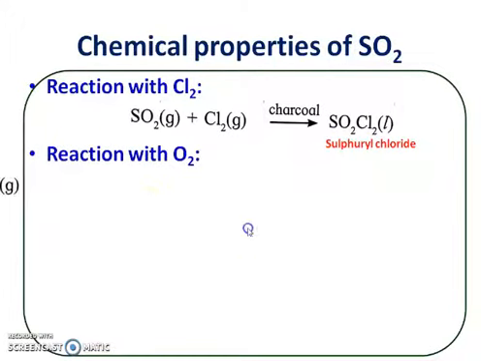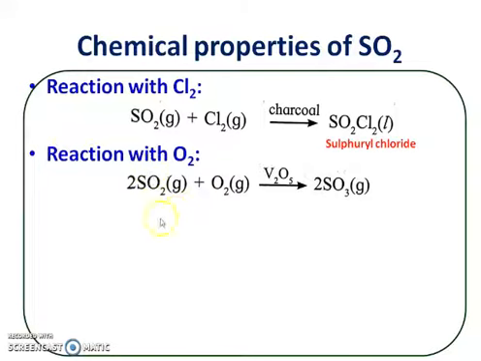Similarly, it reacts with oxygen. When sulfur dioxide gas is mixed with oxygen gas in the presence of vanadium pentoxide and the mixture is heated, there is an oxidation of sulfur dioxide into sulfur trioxide. This is one of the important steps in the manufacture of sulfuric acid by the contact process.